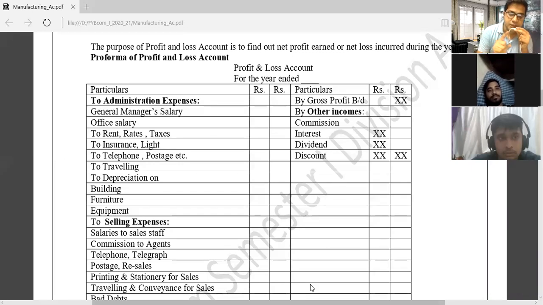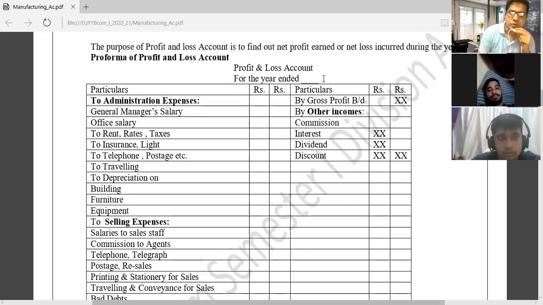Why do we prepare the profit and loss account? To find out the net profit earned, or sometimes net loss incurred, during the year. Sometimes we suffer losses, sometimes we earn profit, and for that purpose we prepare the profit and loss account.